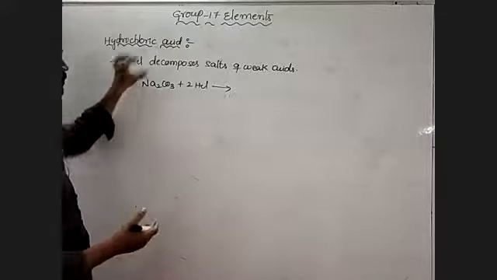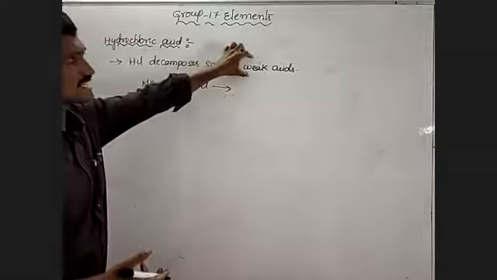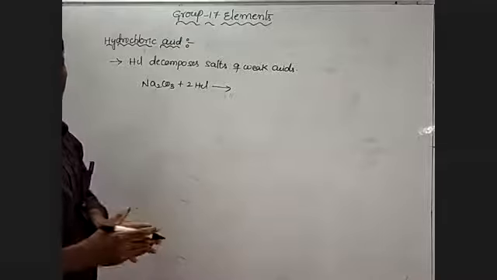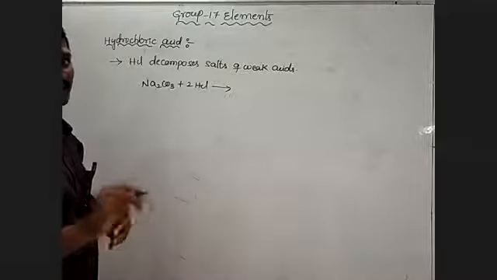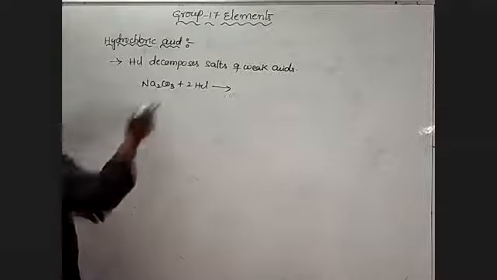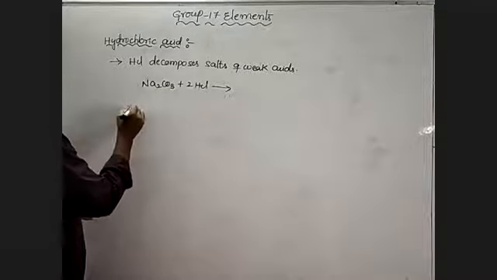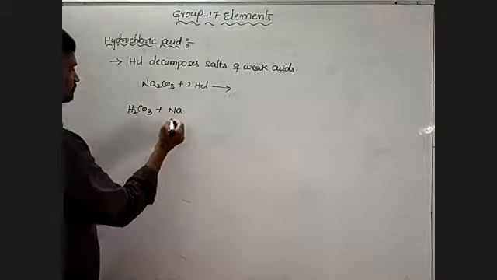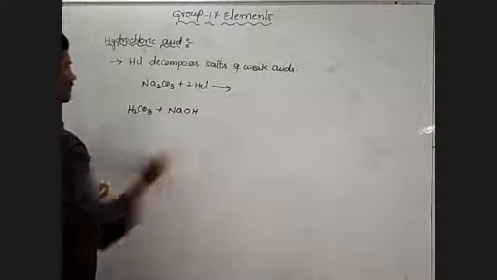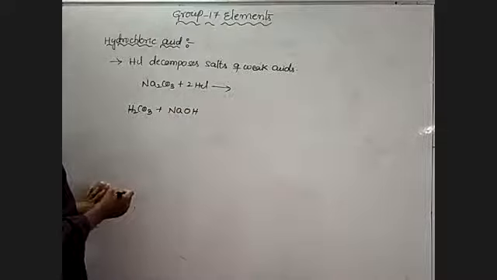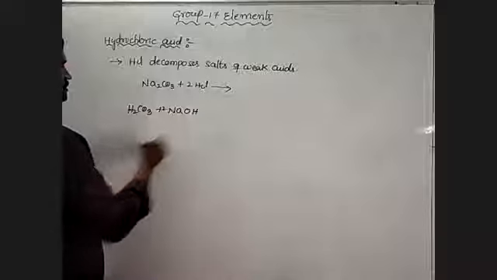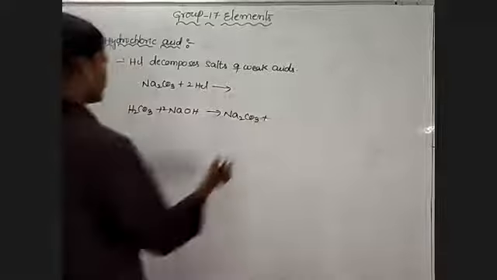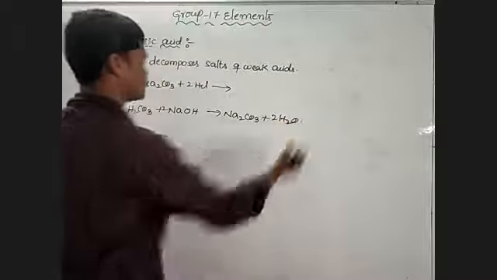Here we said HCl decomposes salts of weak acid. So acid and base both have to combine, and here the acid has to be a weak acid. So sodium carbonate is formed from carbonic acid and sodium hydroxide. Carbonic acid and sodium hydroxide, that means 2, so it forms Na2CO3, sodium carbonate, and 2H2O.